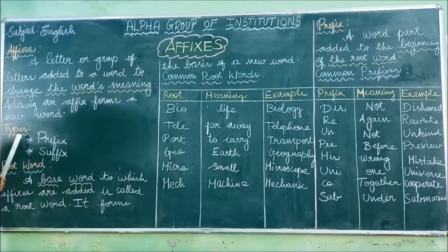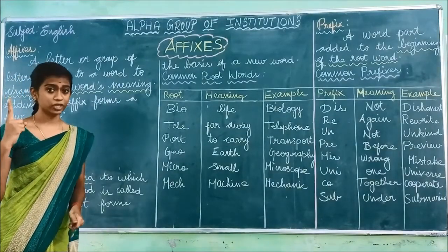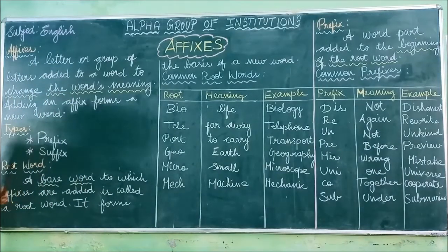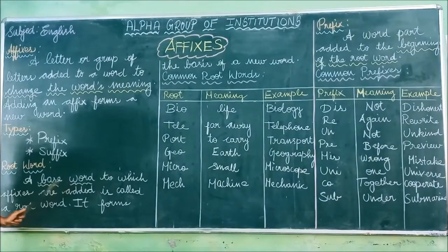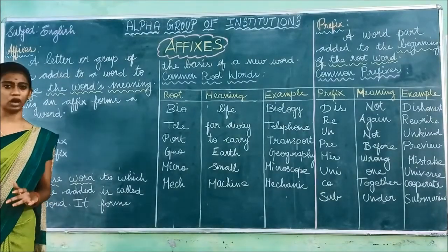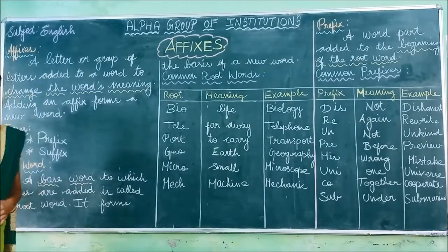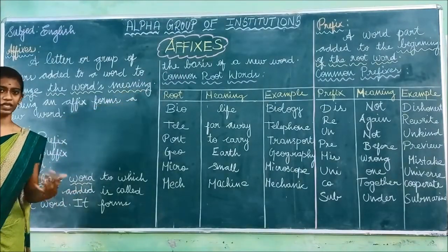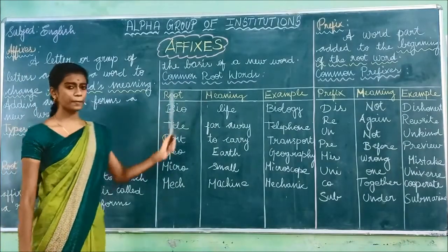Next we have seen the types of affixes, and there are two types. The first one is prefix, and the second one is suffix. After the types, we have seen what is meant by root word. A root word is a base word to which affixes are added. Either the prefix or the suffix has to be added to the base word to get a new word. It forms the base of a new word.